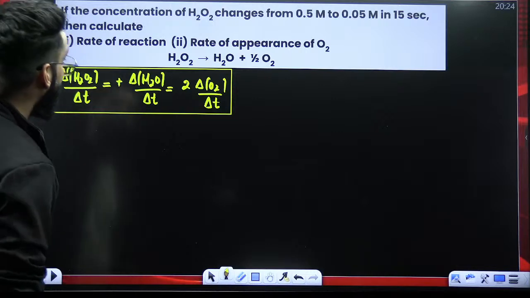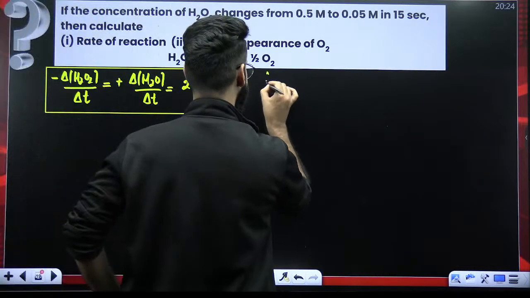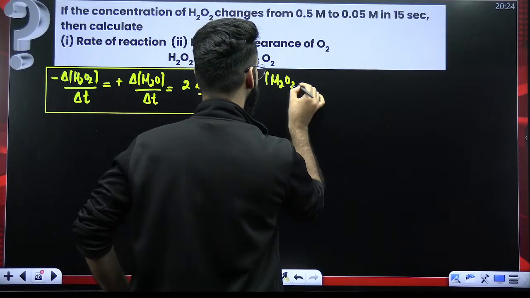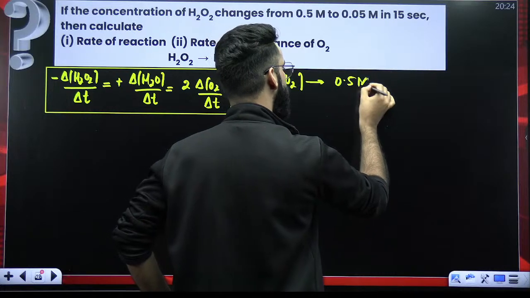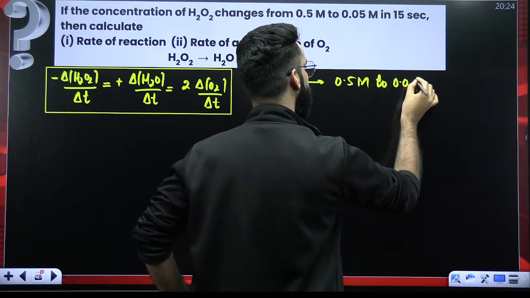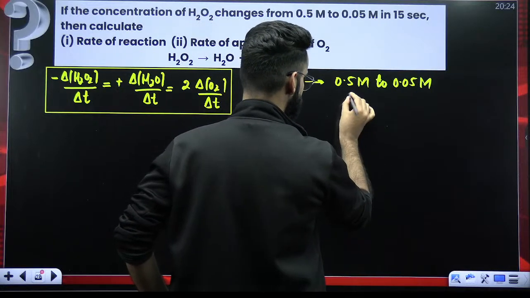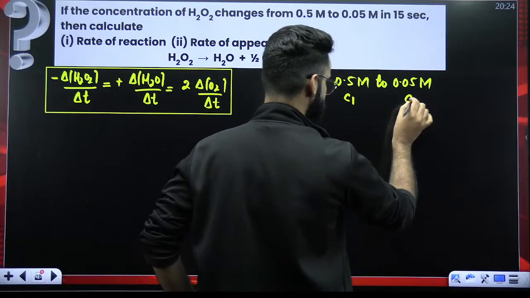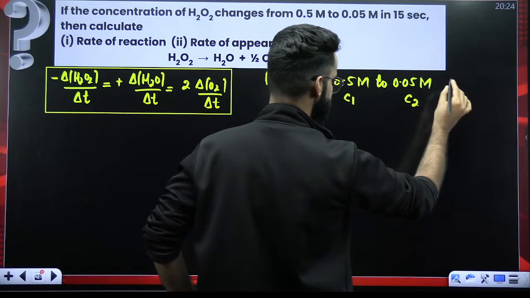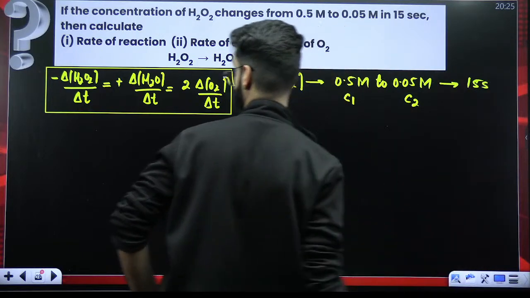Okay. Now, some data is given to me as per the question. If the concentration of H2O2 changes from 0.5 molar to 0.05 molar, in what time? In 15 seconds. So this is the initial concentration of H2O2, this is the final concentration of H2O2. The concentration of H2O2 is changing from 0.5 to 0.05 in 15 seconds. What are we supposed to calculate?